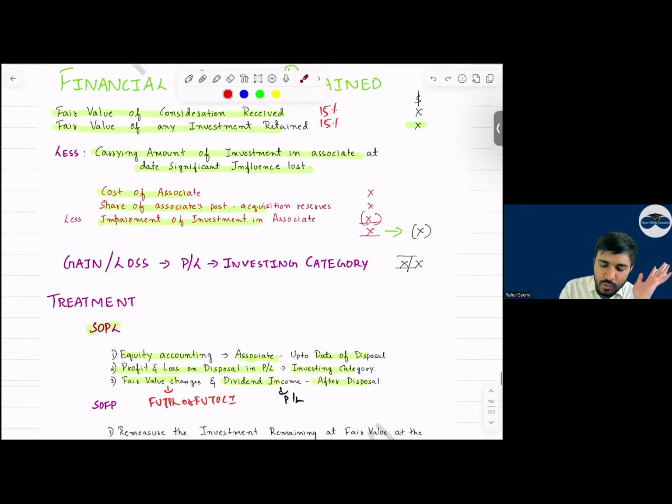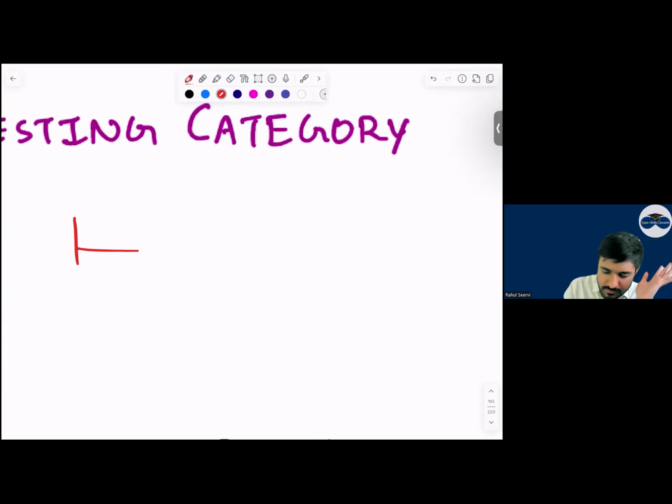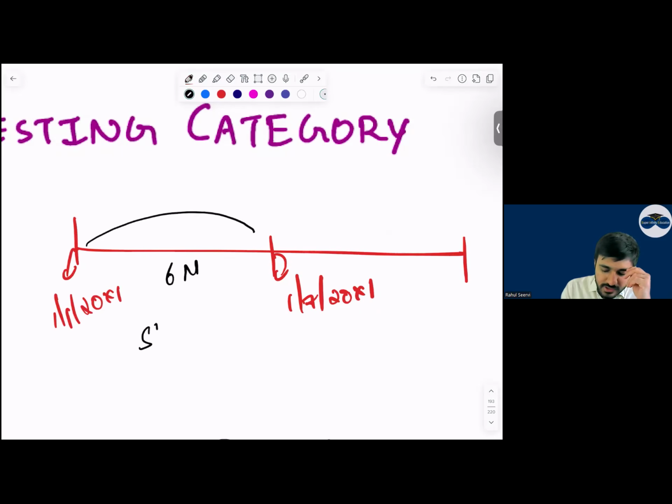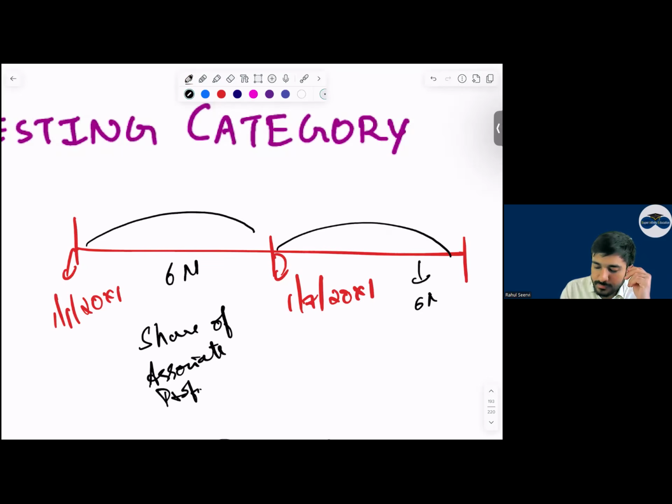So for the first 6 months, what will you do, everyone? Look here. For the first 6 months, you will recognize share of associate profit, everyone. For the remaining 6 months, what will follow? Fair value through P&L and fair value through OCI.